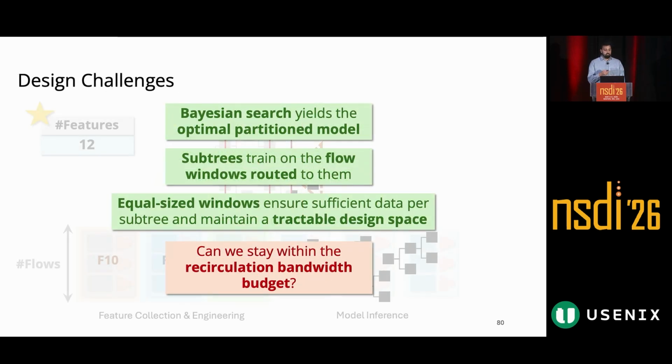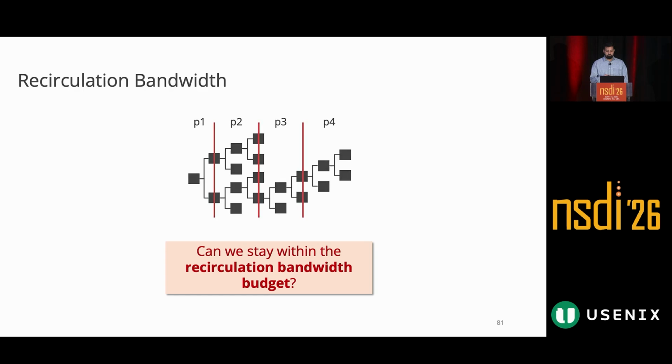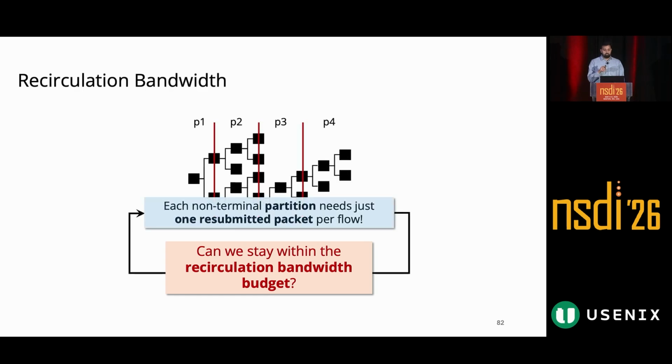About our last question, what about the recirculation bandwidth? If we go back and recall our example that we considered, for a partition size of 4, only 3 packets were recirculated regardless of the size of the flow that you're receiving.